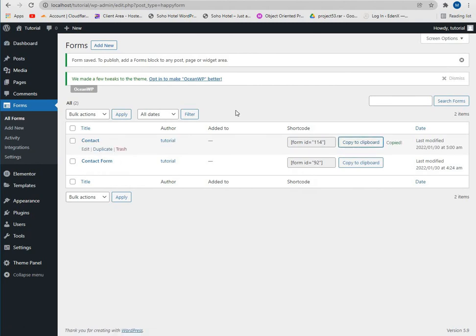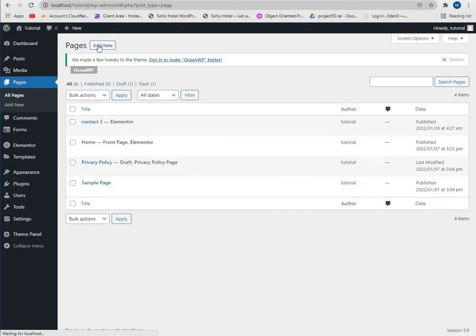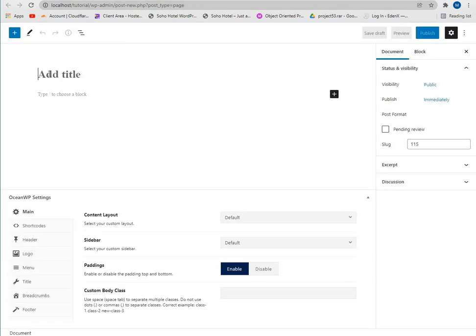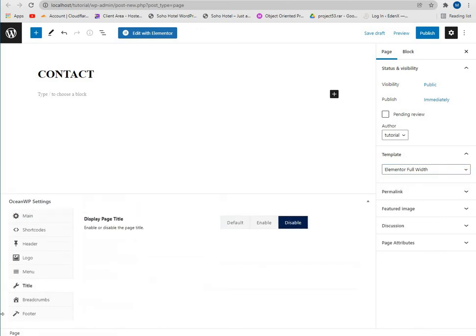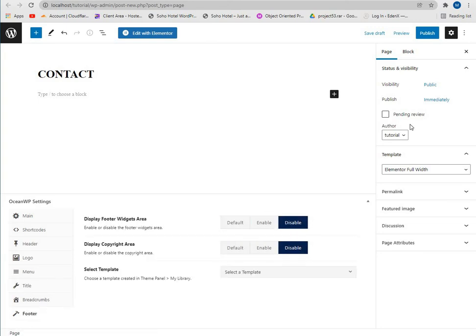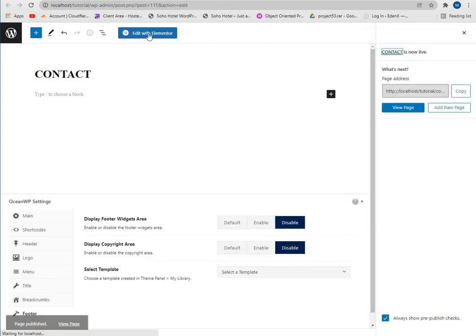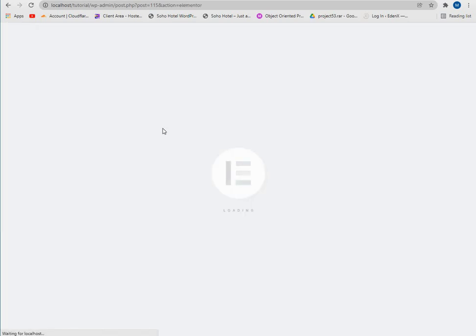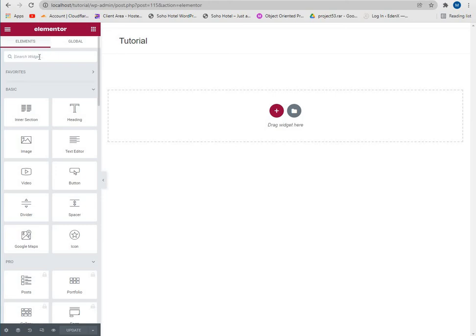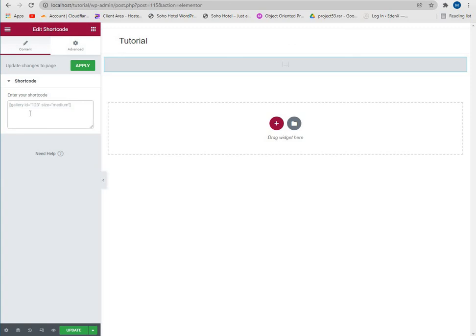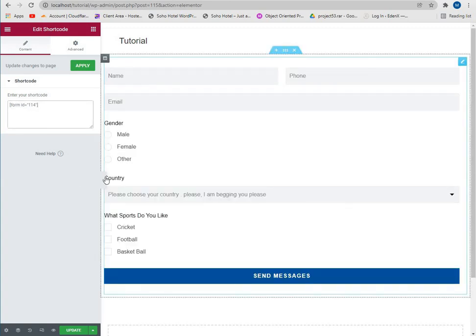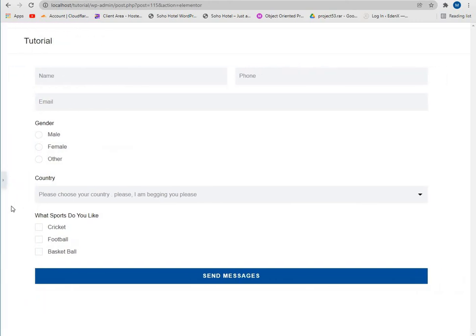Let's copy the ID and come here in the pages, add new, contact, full width. We don't want any title and we don't want any footer. Save and add it with Elementor. Search here shortcode. Let's add this here and paste our form ID. So this is it. This is the form we were trying to create.